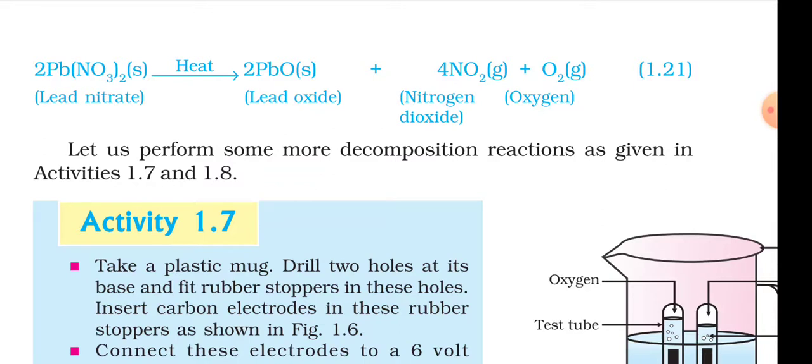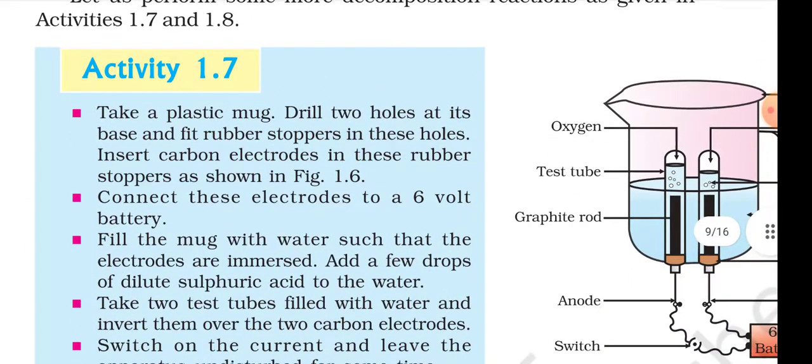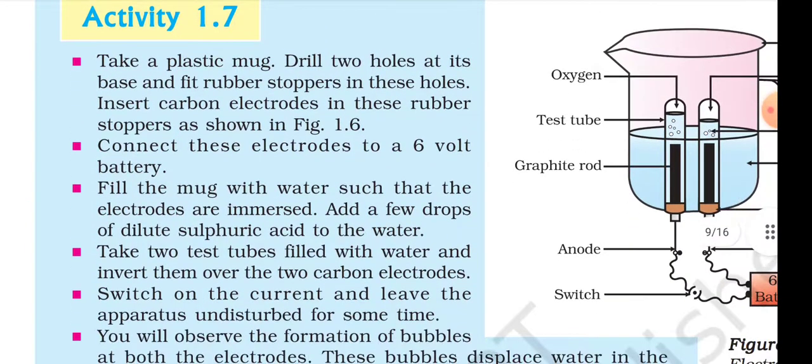Let us perform some more decomposition reactions as given in Activities 1.7 and 1.8. Activity 1.7: Take a plastic mug. Drill two holes at its base and fit rubber stoppers in these holes. Insert carbon electrodes in these rubber stoppers as shown in Figure 1.6.